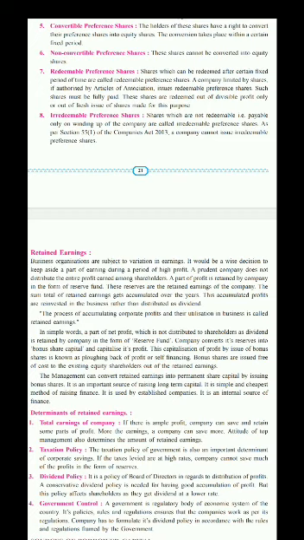Shares which are not redeemable, that is payable only at winding up of the company, are called irredeemable preference shares. Which shares do we know that the company repays at the time of winding up of the company? Yes, equity shares. So the shares which are paid along with the equity shareholders are irredeemable preference shares.